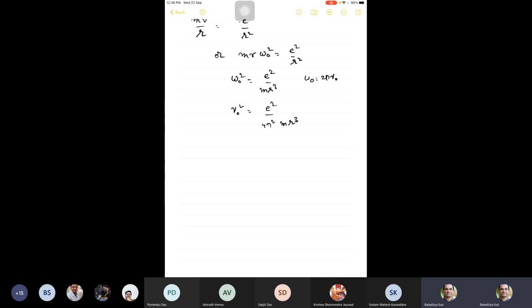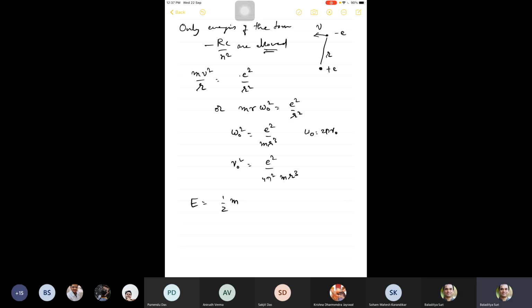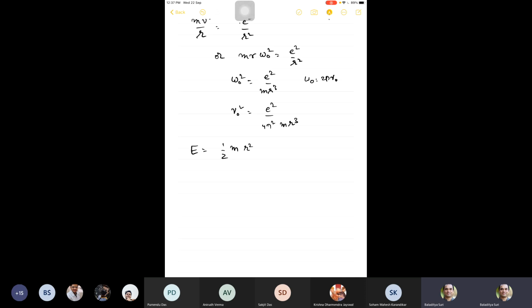Now we also have the total energy of the atom, which is the kinetic energy, half m v squared, but v is r omega naught, right? So it is half m r squared omega naught squared minus e squared by r. Again, I am choosing the units in such a way that k is 1. And if I substitute this expression for omega naught squared into this, it's very easy to see that I get minus e squared by 2r for the total energy of the atom.